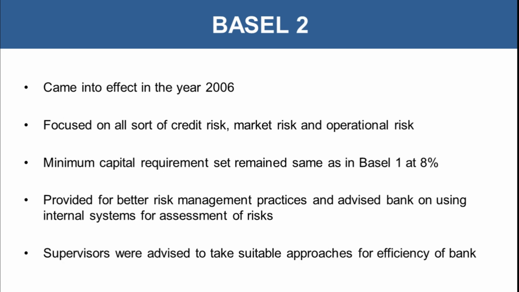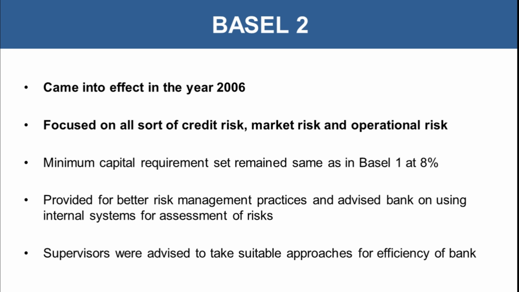Let's move on to Basel II. This is a revised framework of Basel I, with the addition of some more components to make it more stable in terms of regulations and norms. It came into effect in the year 2006. It focused on all sorts of risk: credit risk, market risk, and operational risk. Till now, what we saw in Basel I was related only to credit risk, that is, what would happen if the borrower defaults. But Basel II dealt with not only credit risk but market risk and operational risk as well.